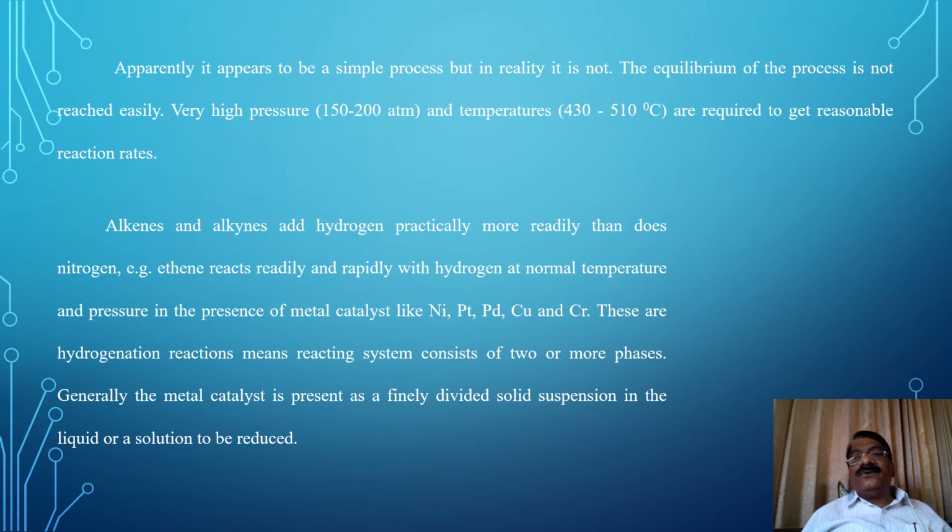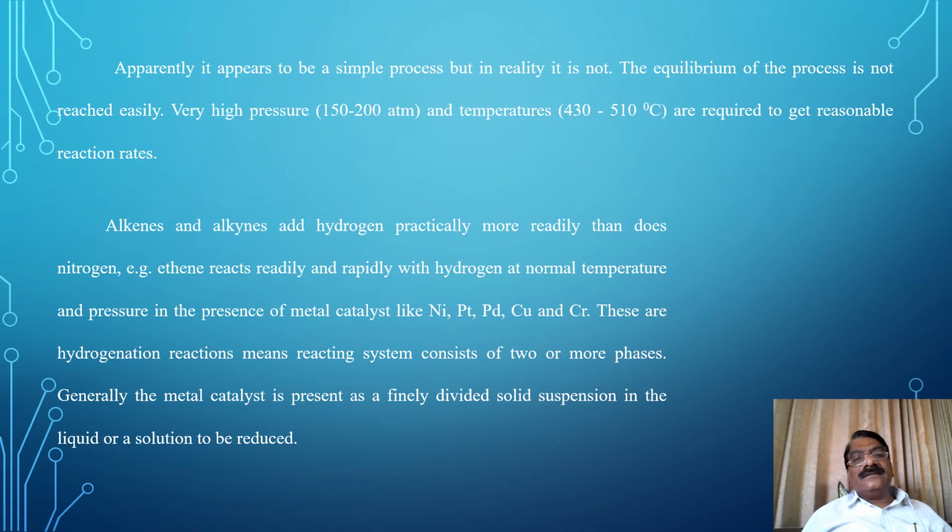The equilibrium of the process is not reached easily. Very high pressure, 150 to 200 atmospheric pressure, and temperature between 430 to 510 degrees centigrade are required to get a reasonable reaction rate.